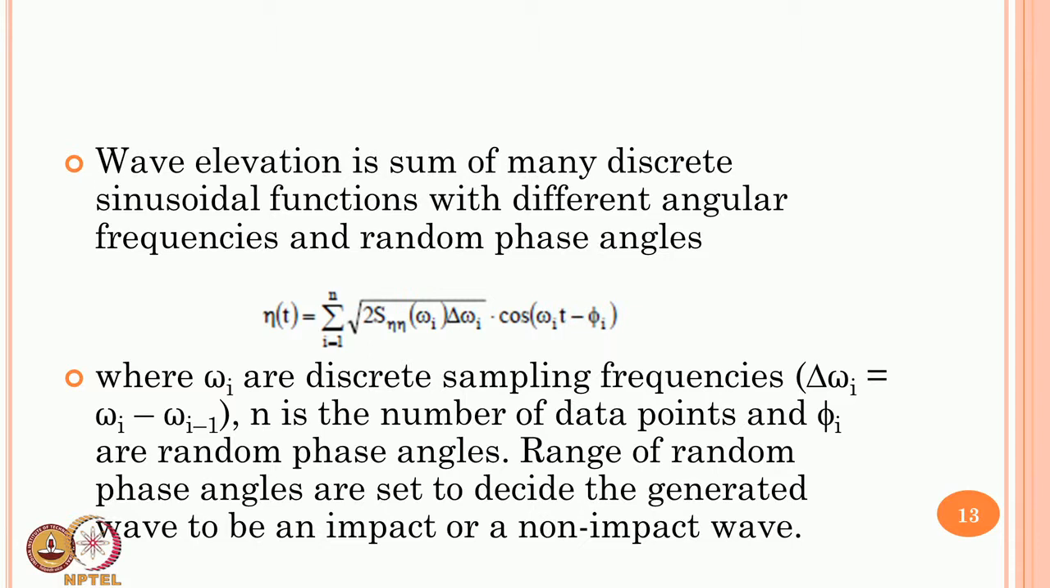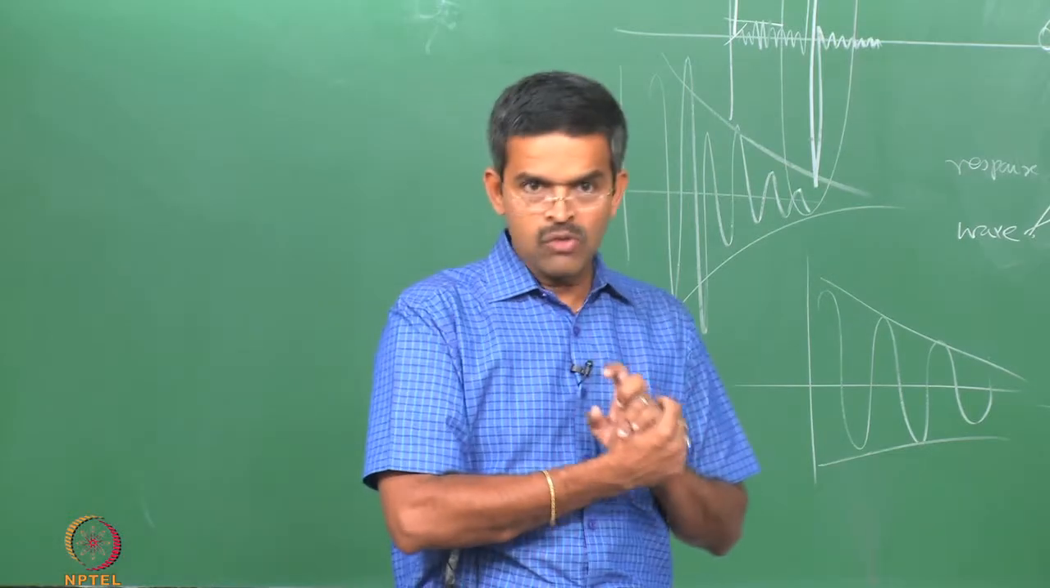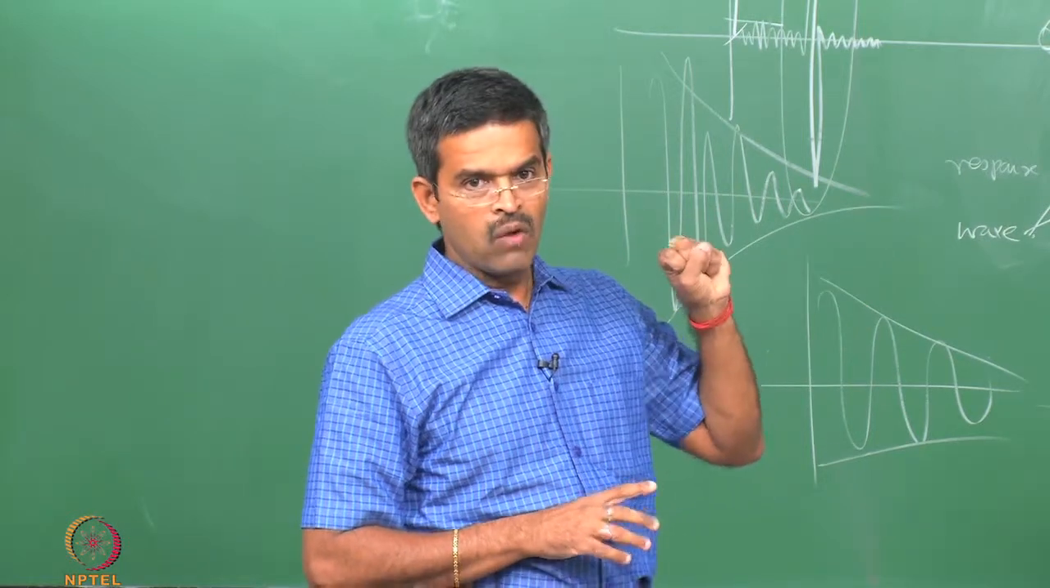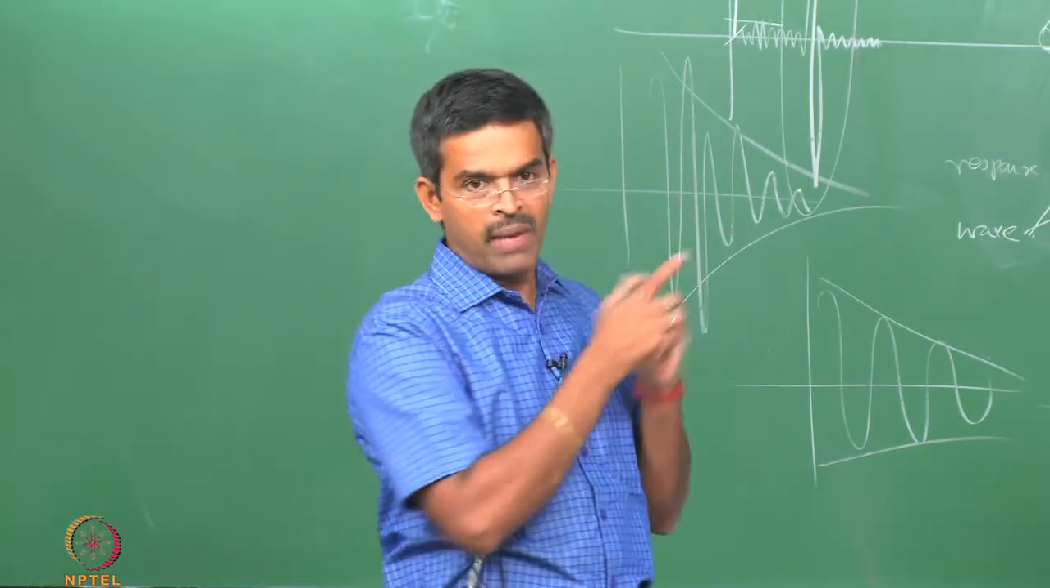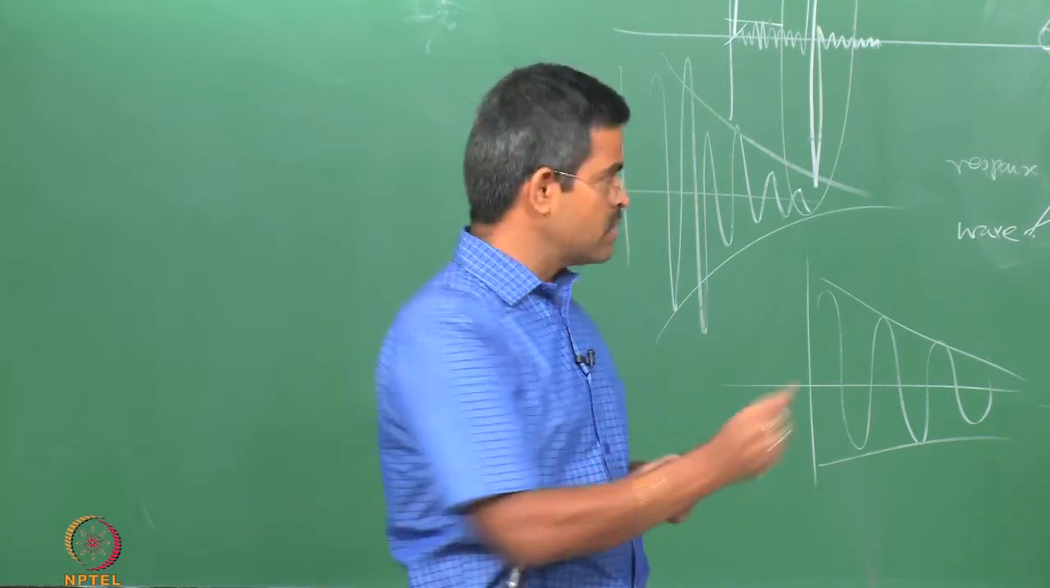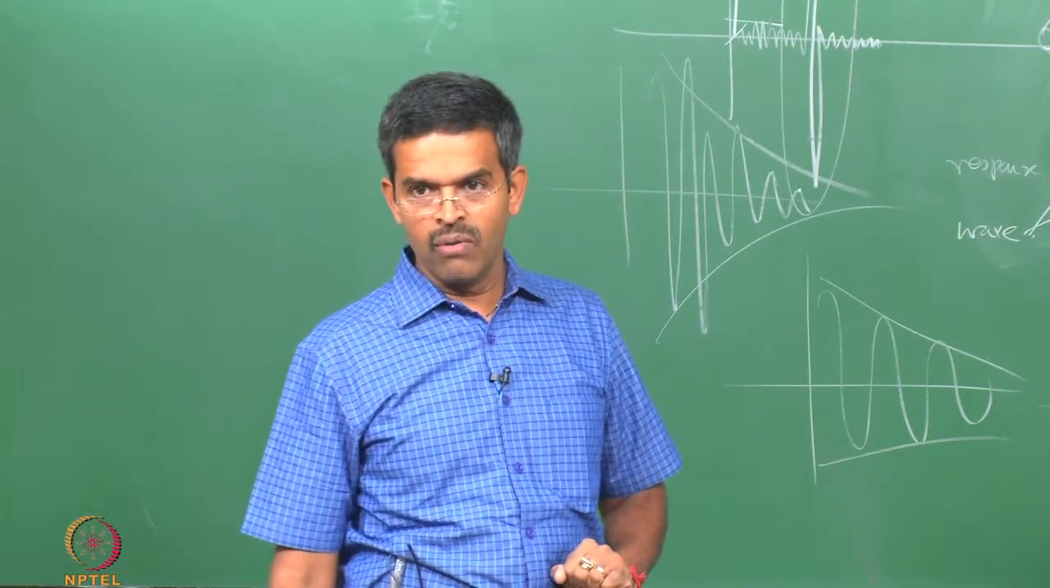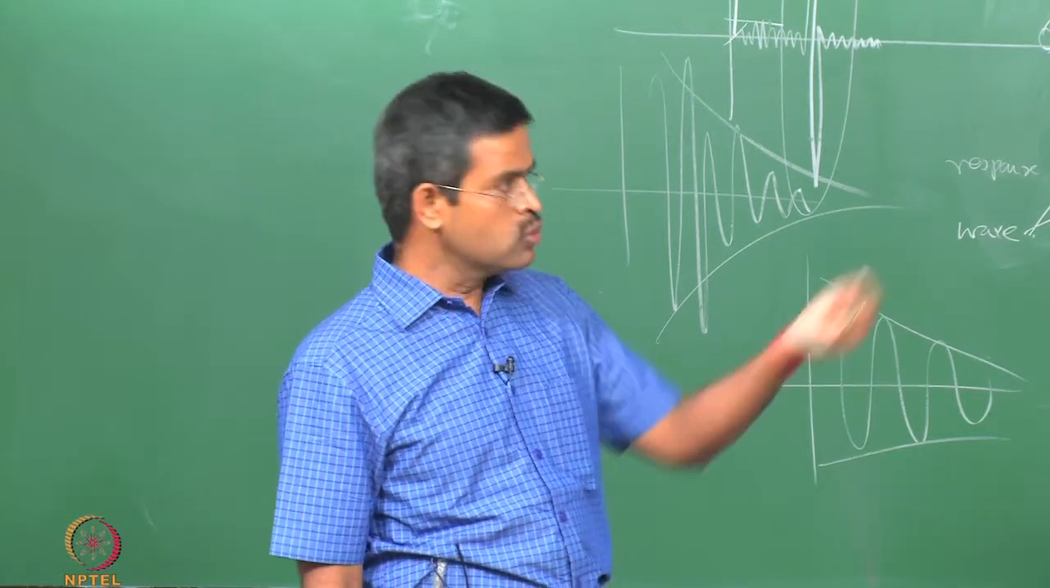Now, you pick up the random phase angle to decide whether you want an impact wave or a non-impact wave. So, now you have the liberty to modify eta of t, which is a sum of wave frequencies, where you can pick up the phi value and the omega i bandwidth, that is omega i minus 1, to as close as heave or as large as surge and yaw motion. So, you can pick up those frequencies and use the phi i value.